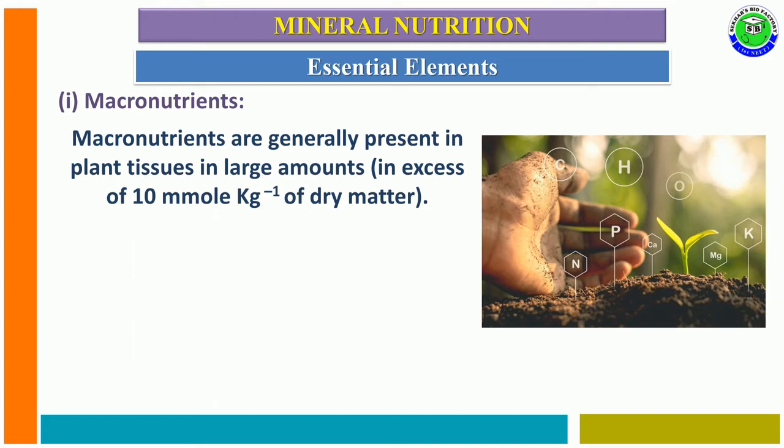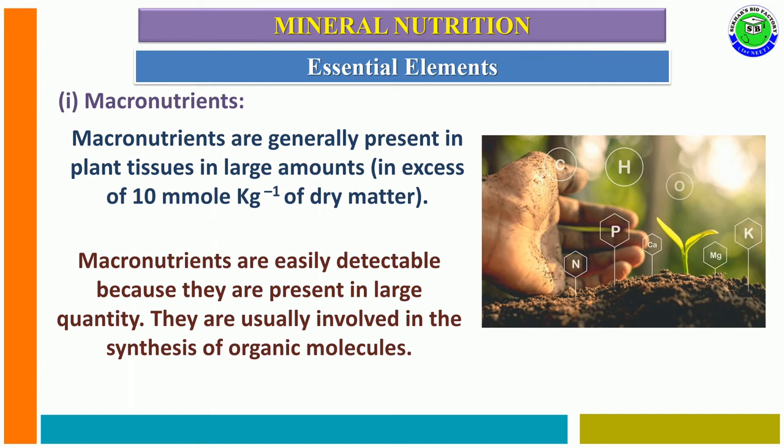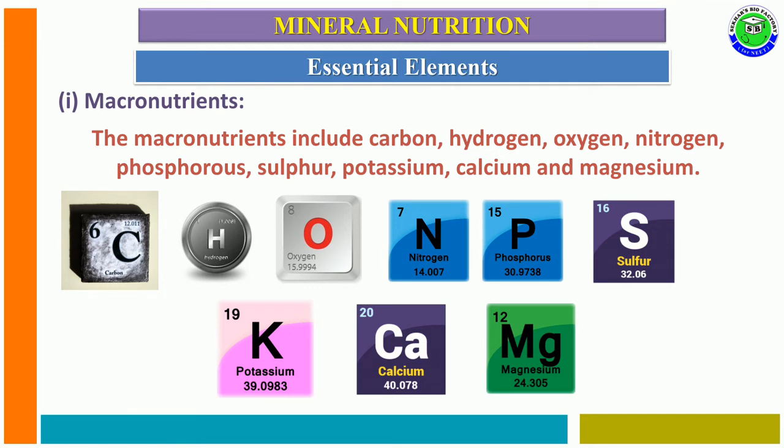macronutrients. These macronutrients are needed by the plant body in large quantity. These macronutrients are easily detectable because they are present in large quantity. At the same time, these are usually involved in the synthesis of various organic molecules. Examples for macronutrients include carbon, hydrogen, oxygen, nitrogen, phosphorus, sulfur, potassium, calcium and magnesium. These are the example elements for macronutrients.